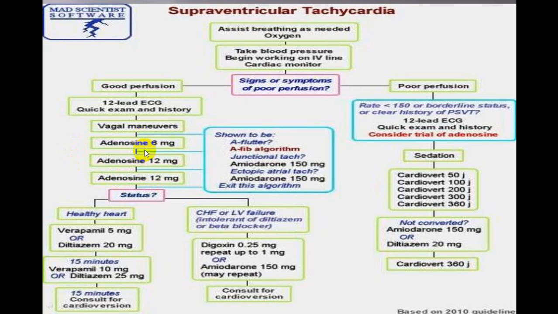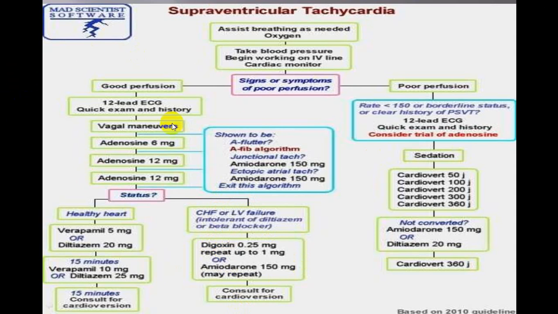Usually you will get effect within 5 to 6 seconds. And if you don't get results, then you can think of verapamil, diltiazem, maybe in an injectable form. And if a person has congestive heart failure, you can use digoxin, you can use amiodarone, and go for cardioversion, but always have an expert opinion.